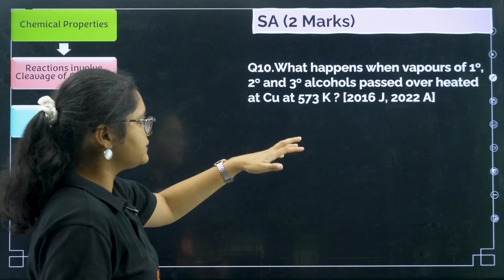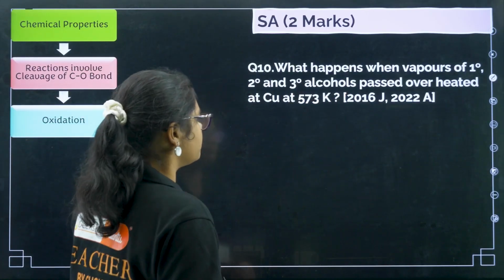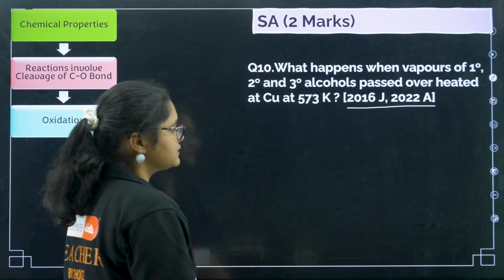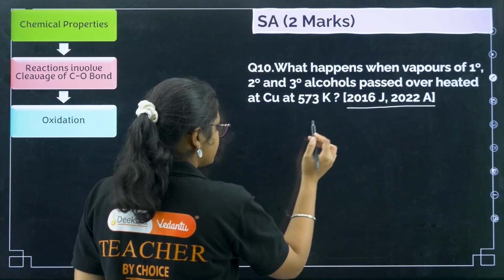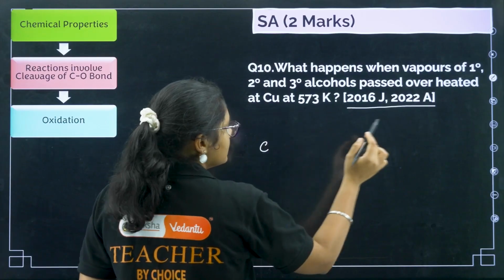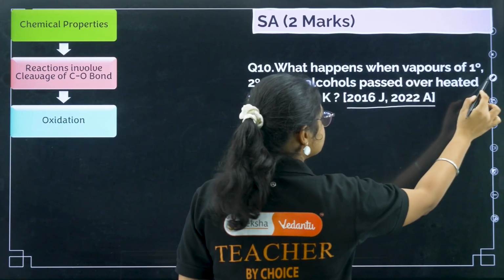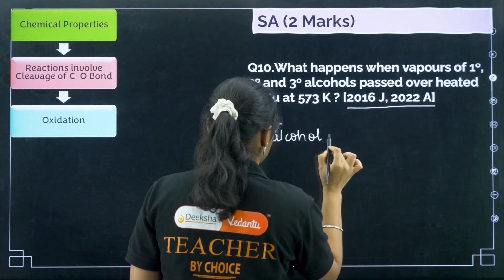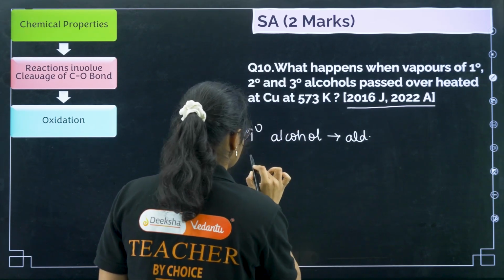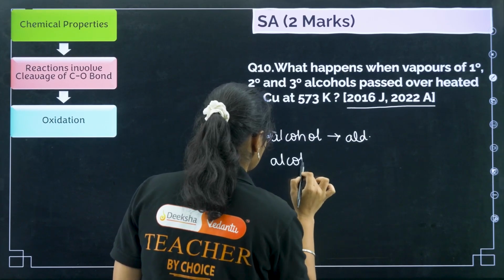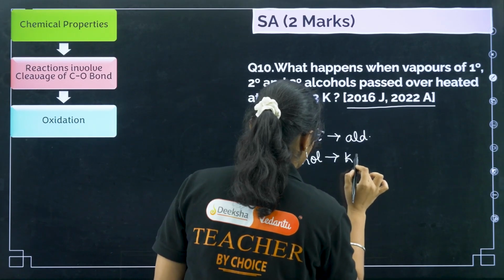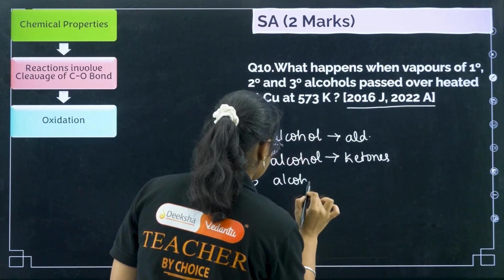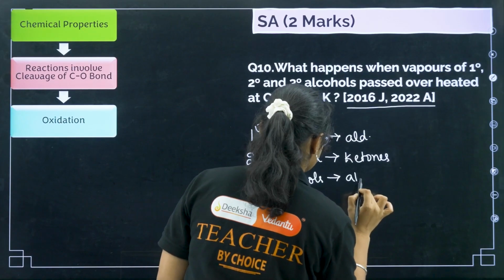Now let us see the 10th question. What happens when vapors of primary, secondary and tertiary alcohol are passed over heated copper at 573 Kelvin? You can see this question was asked in 2016 and 2022, so it is a very important question. If you want to write in words, primary alcohol will give you aldehydes. Secondary alcohols will give you ketones, and tertiary alcohols will give you alkenes.